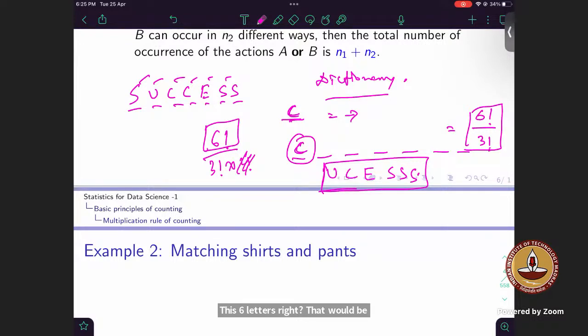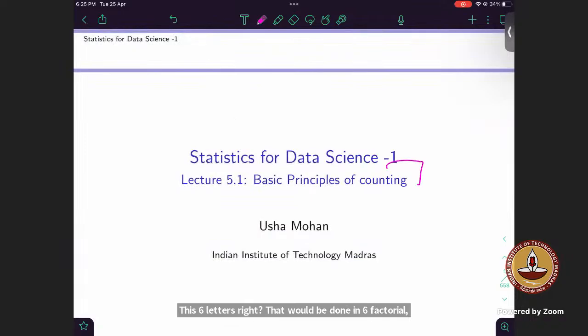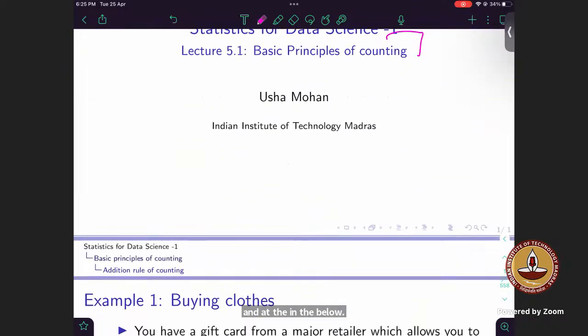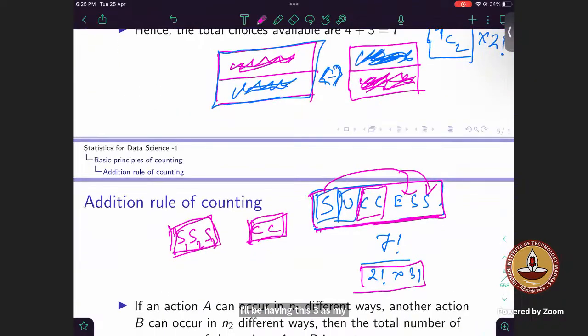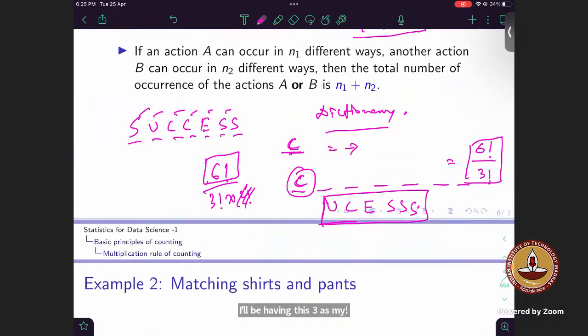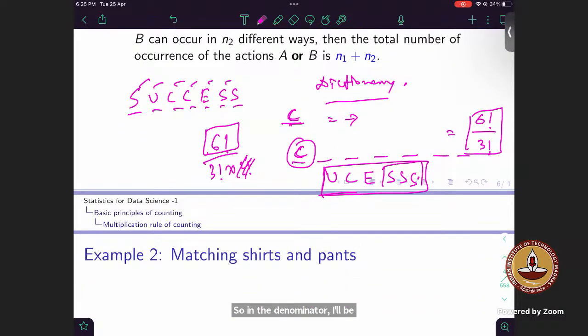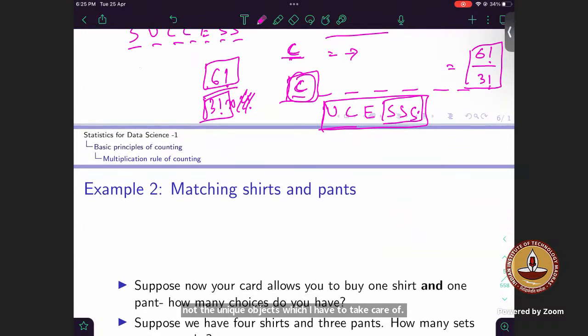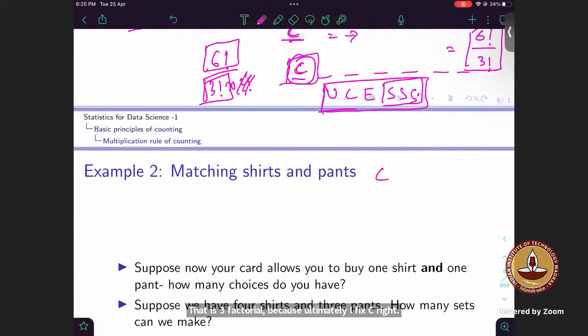In the denominator, I'll be having only these 3 as my not unique objects, which I have to take care of. That is 3 factorial, because ultimately I fix C, right? Whatever possible arrangements I'll be making, one can be C, then U, E, SSS.